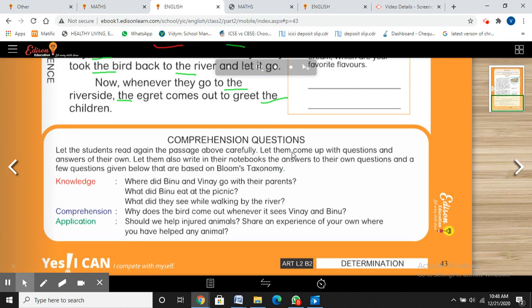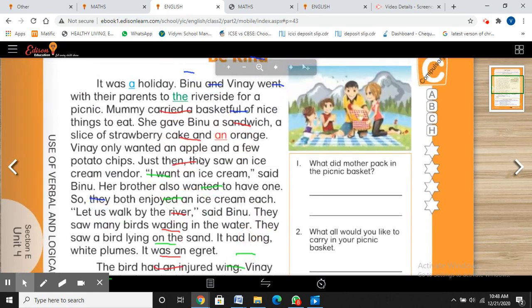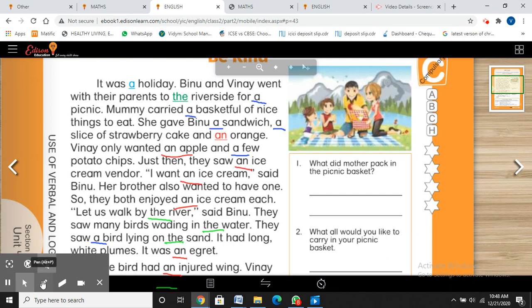Now let's do the comprehension questions. Where did Binu and Vinay go with their parents? So you will find the answer in the passage. Binu and Vinay went with their parents to the riverside for a picnic. So the second line of your passage is your answer. This is answer number one. Okay. So you're going to write it in your notebooks.